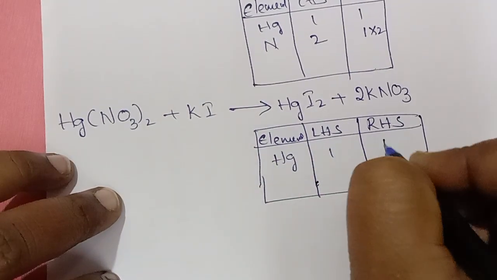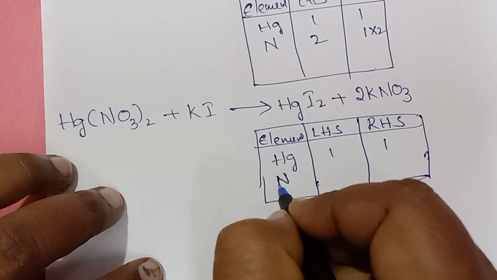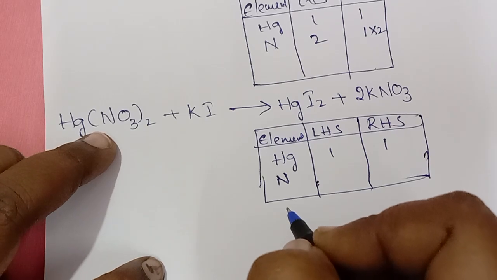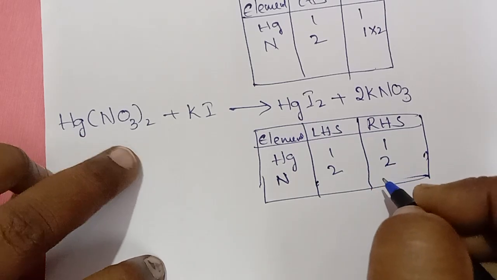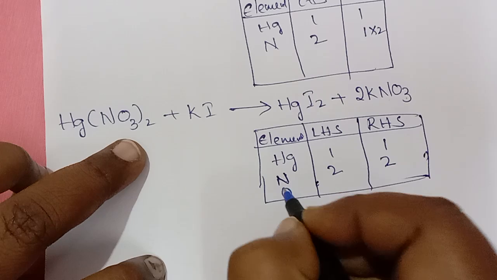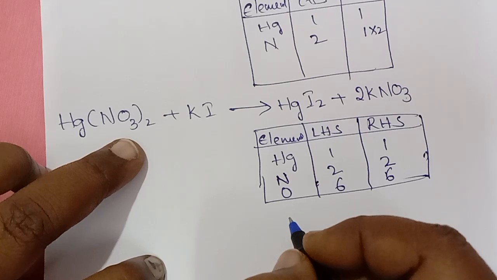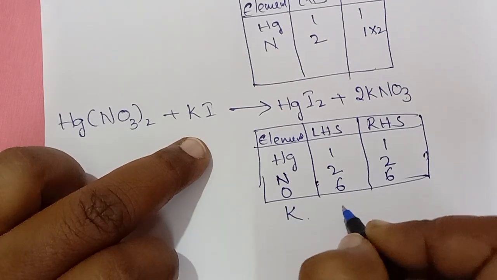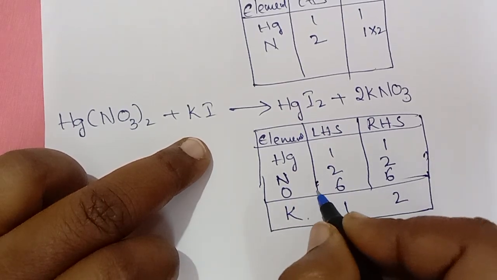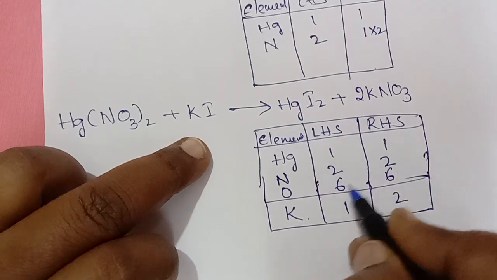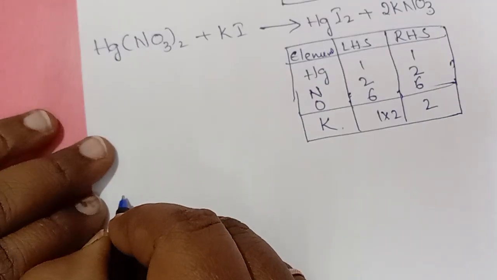Hydrogens, left side 1, right side 1. So next nitrogen, sorry, I'm saying sodium. Nitrogens, how many nitrogens are there? Left side 2, right side 2. So balanced. Next go with the oxygens. How many are there? 6. Right side 3 multiplied with 2, 6. Next going with K. Left side 1, right side 2. Stop here only. So it is not balanced, so I am stopping here. All these are balanced, but this is not balanced. Multiply it with a 2. Right? Now again write your equation.